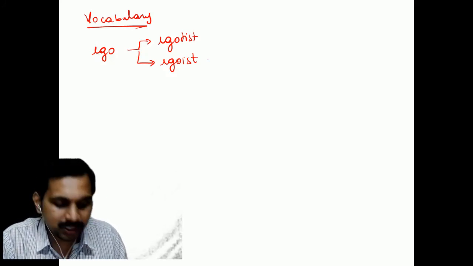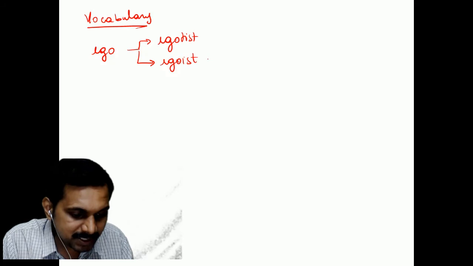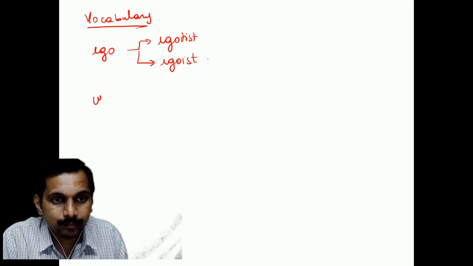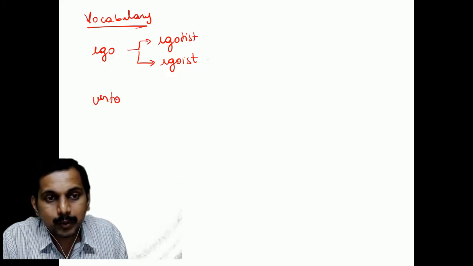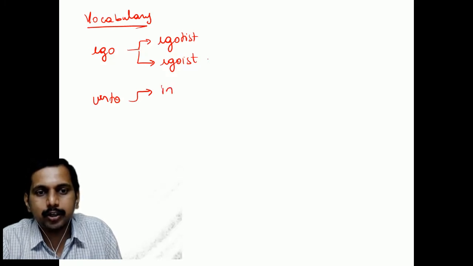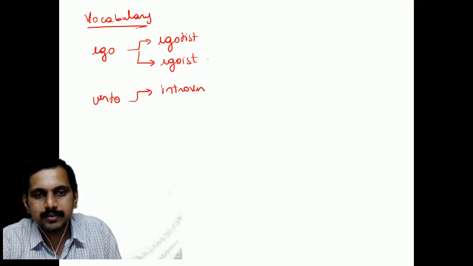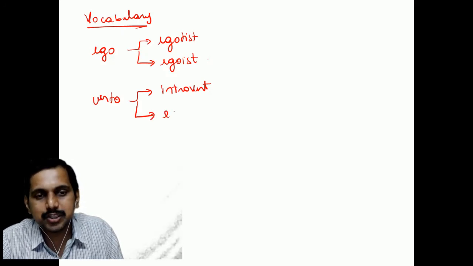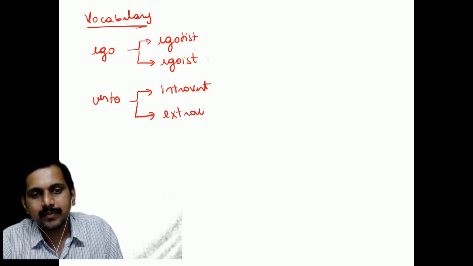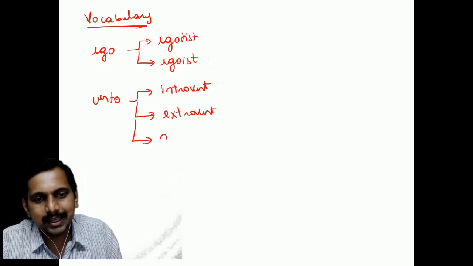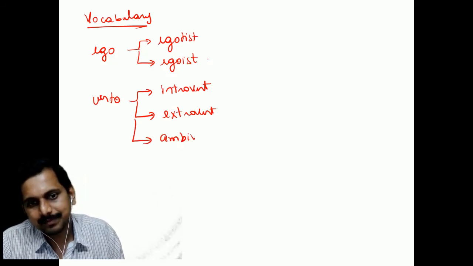Another one is how you turn, correct? How you turn is important, okay? So the word which we have is verto. So how you turn? If you turn inside, then you are an introvert. This we saw last time, okay? If you turn outside, you are an extrovert. If you turn sometimes inside and sometimes outside, then you are an ambivert.